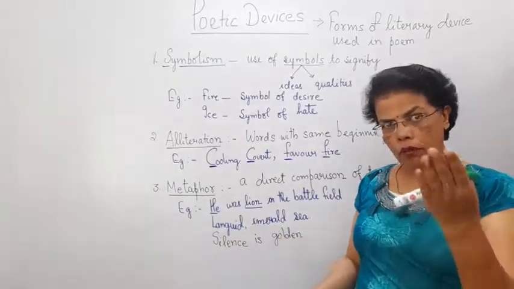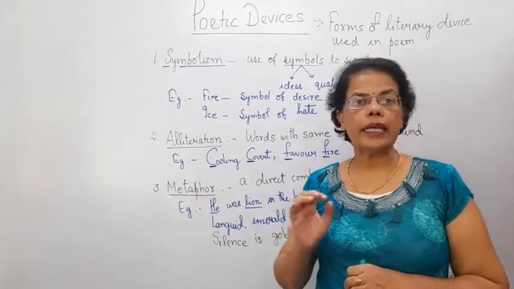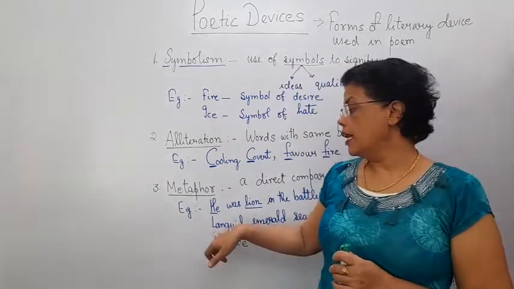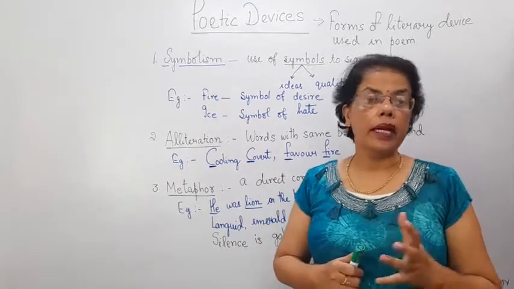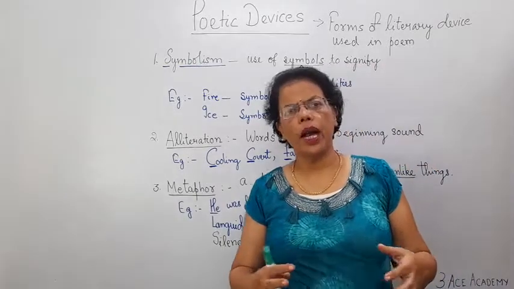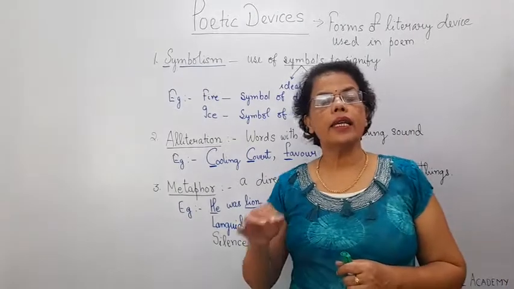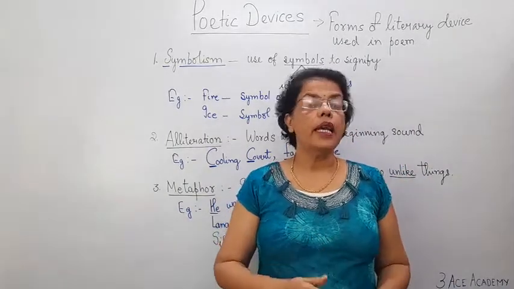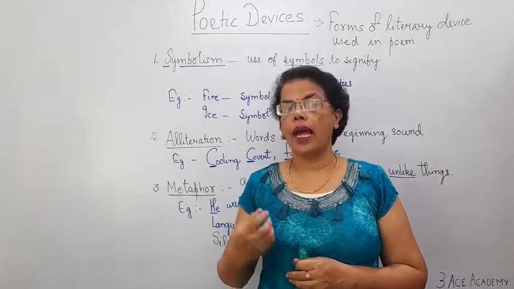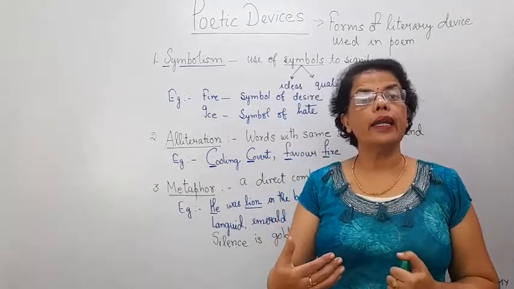Another example from one of your poems is languid emerald sea. So here the sea is having the qualities of languid and emerald. That is the quality which I am talking about. Languid is without any force, very calmly, very smoothly. Okay? Next example is silence is golden. Silence is compared with gold. It is as precious or as shiny as gold. So it is called direct comparison.